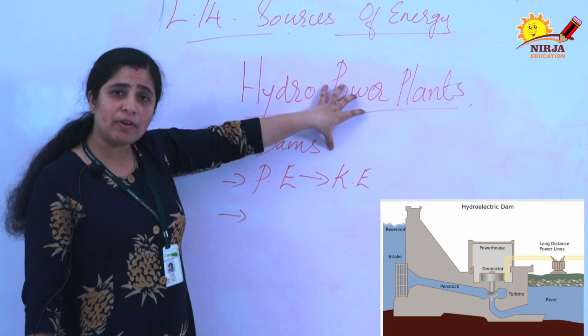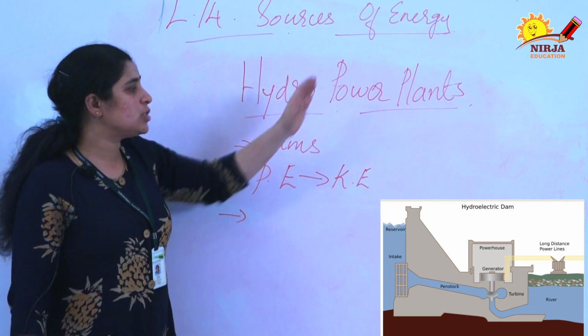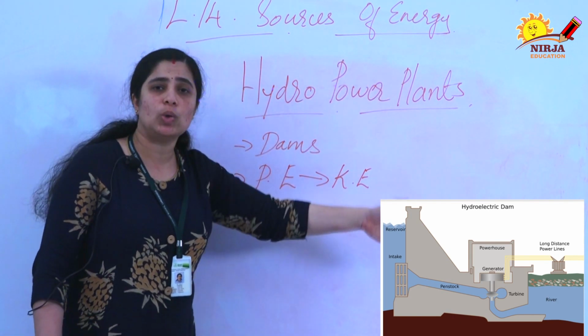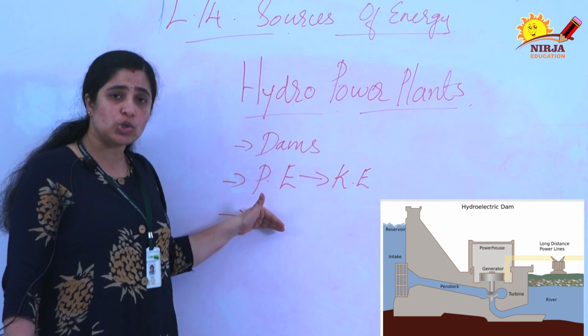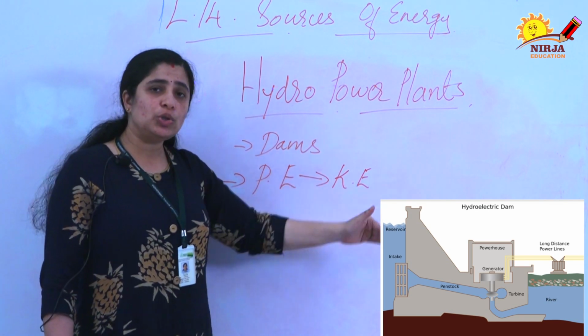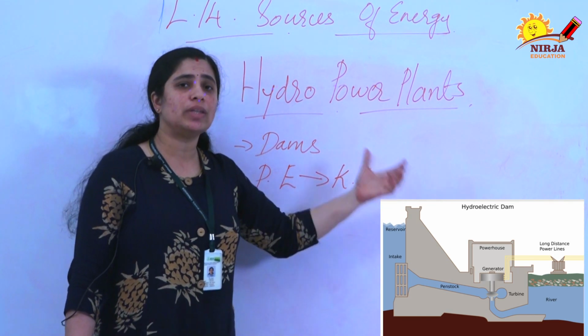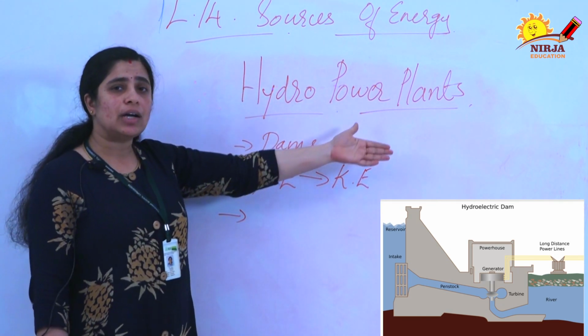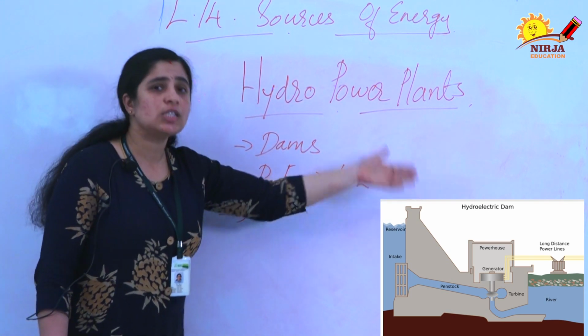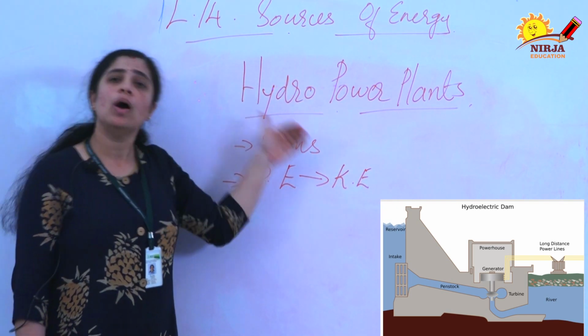Here in the hydropower plant, the source of power is the stored water. The potential energy of this stored water converts into kinetic energy. Due to this, the turbine will start rotating and the shaft associated with the generator will start rotating and electricity is produced. This is how hydropower plants work.